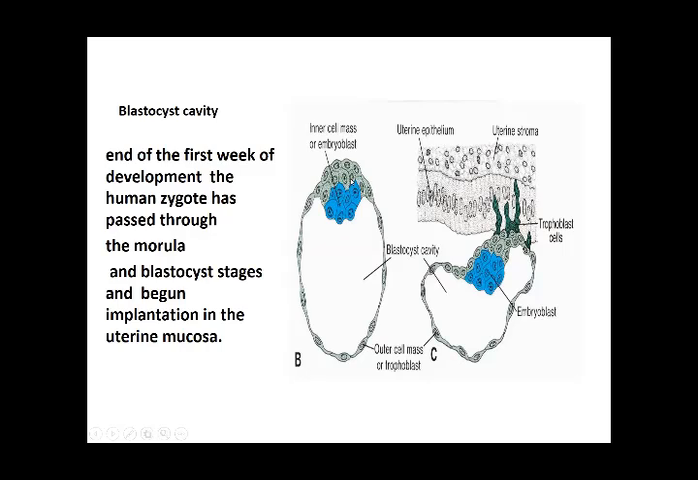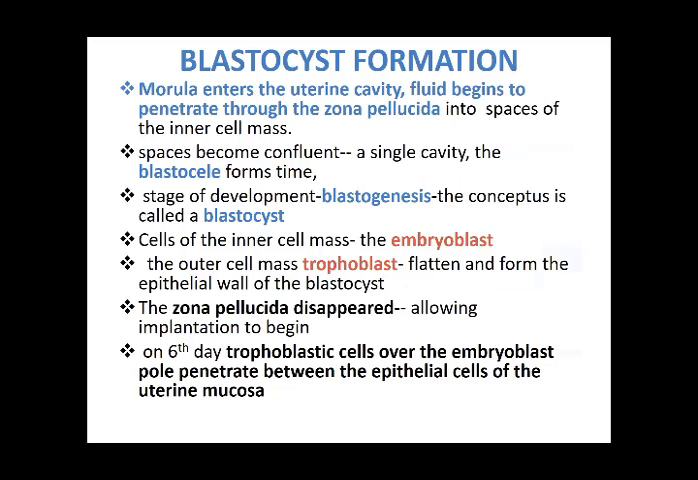That means the inner cell mass or embryoblast forms one wall of this blastocystic cavity, the other wall is formed by the outer cell mass or the trophoblast, and the cavity inside is the blastocystic cavity, and the process is called blastogenesis. The zona pellucida at this stage is now going to disappear, allowing the implantation to begin.